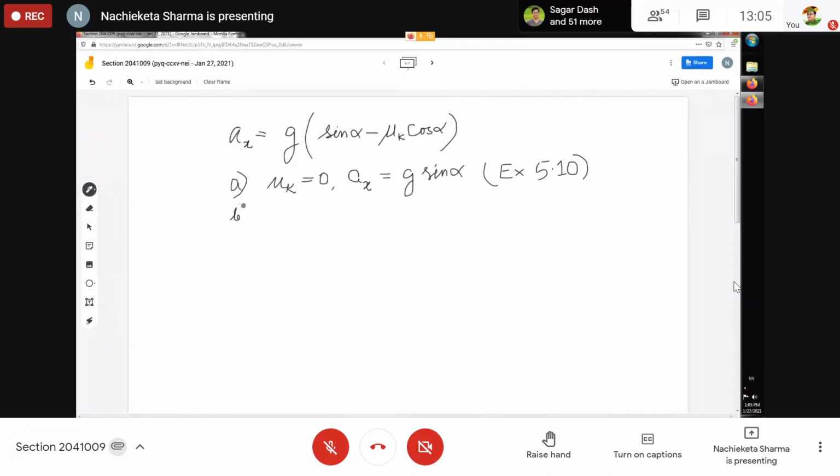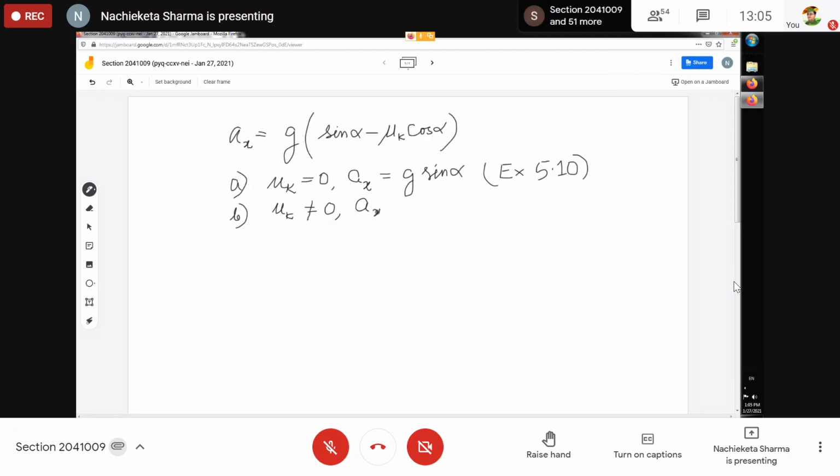But when the friction is present, when mu k is not equal to 0, but the body is moving with a uniform velocity, then there is no acceleration.